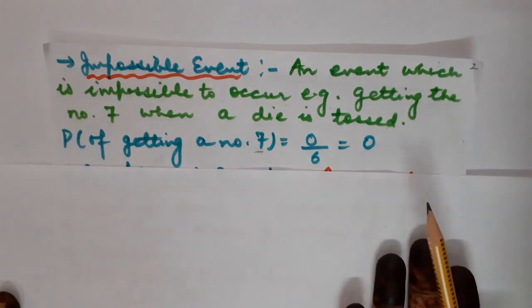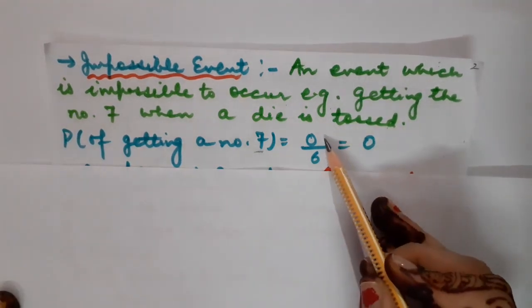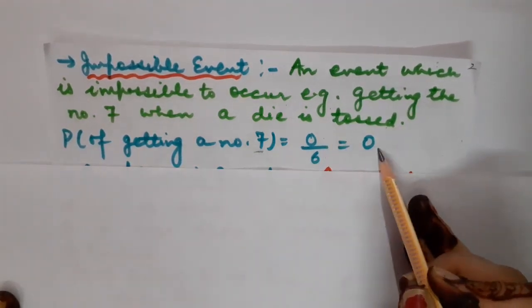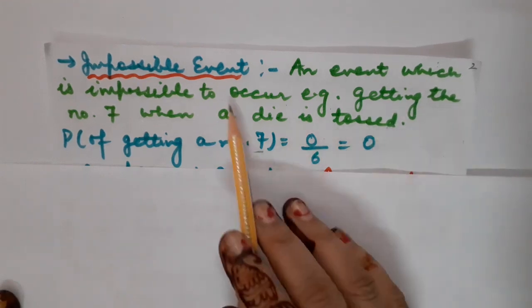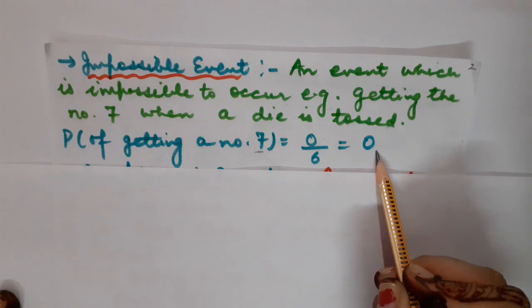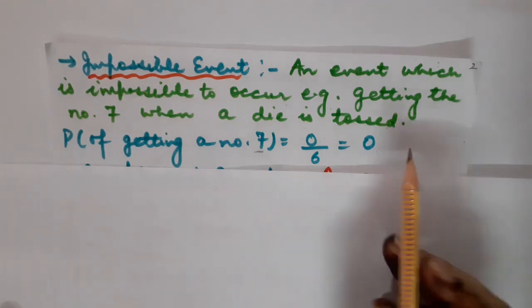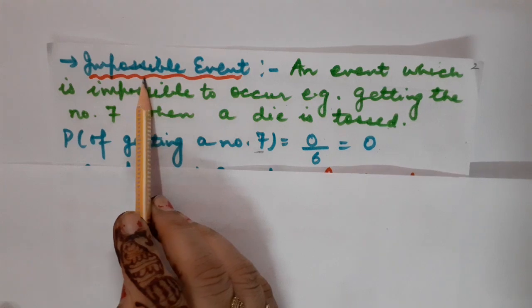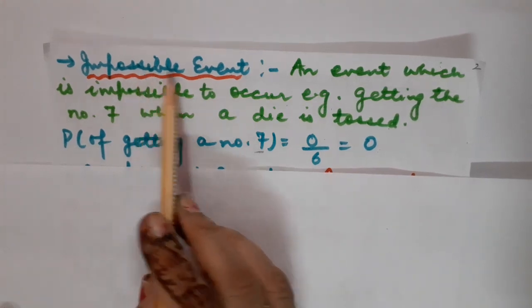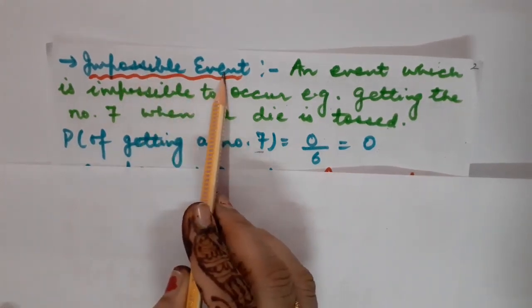So what will be the probability in that case? It will be 0 upon 6, that is 0. In other words, the probability for an impossible event will always be 0. Children, as I explained, probability always lies between 0 and 1, and it can be equal to 0 as well as equal to 1. So for which case will the probability be equal to 0? For the case of an impossible event. Got it?